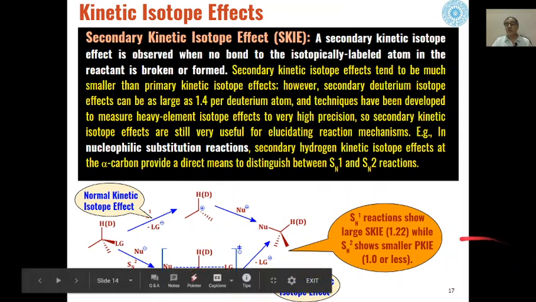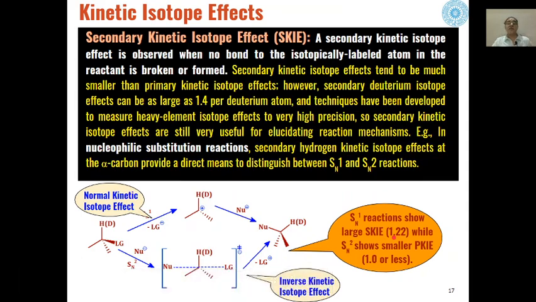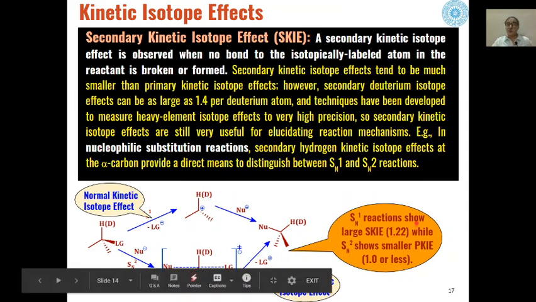So when the kinetic isotope ratio is determined for these reactions, in case of SN1 reaction, the value comes out to be more than 1, whereas in case of SN2 reaction it comes out to be either 1 or less than 1.